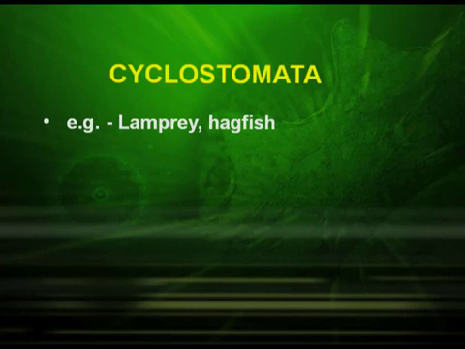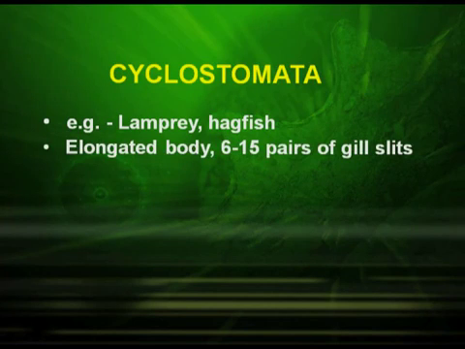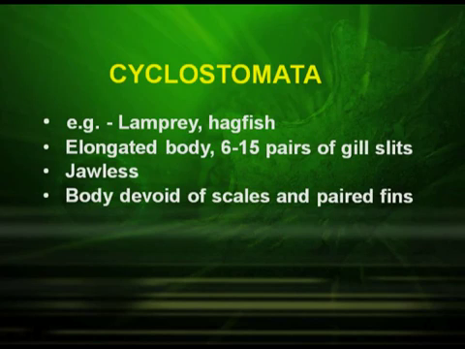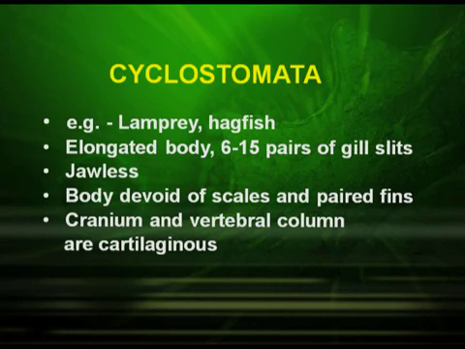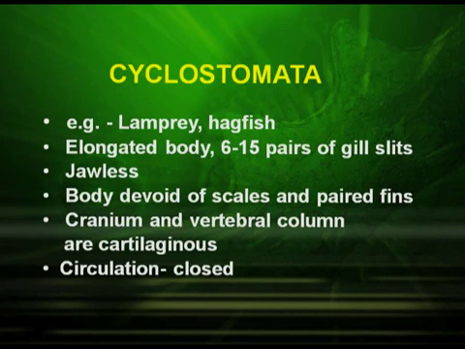We will be dealing with the class Cyclostomata. Lamprey and hagfish come under this. They have an elongated body and they have about 6 to 15 pairs of gill slits. These organisms are jawless. The body is devoid of scales and paired fins. Cranium and vertebral column are cartilaginous in these organisms. The circulation is of closed type.